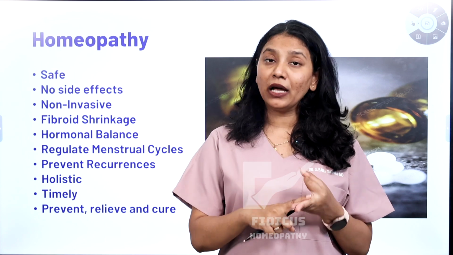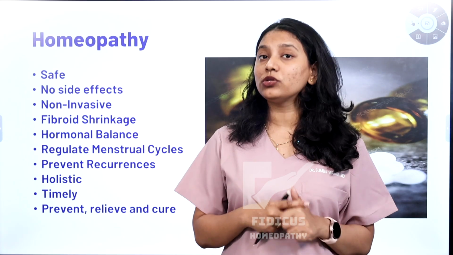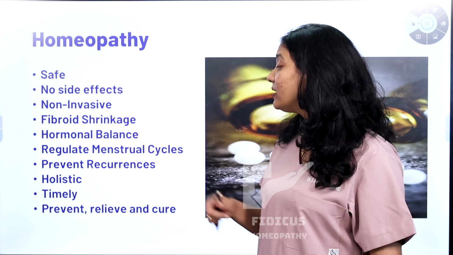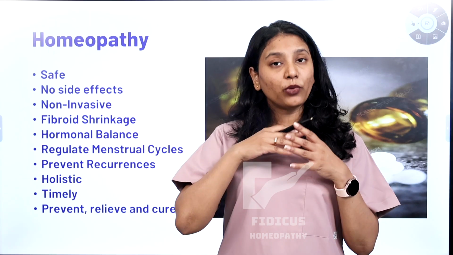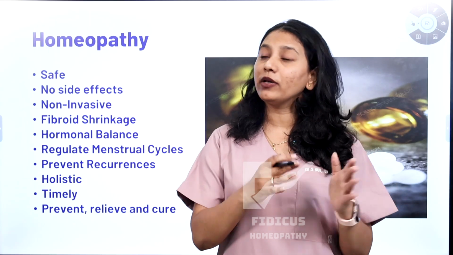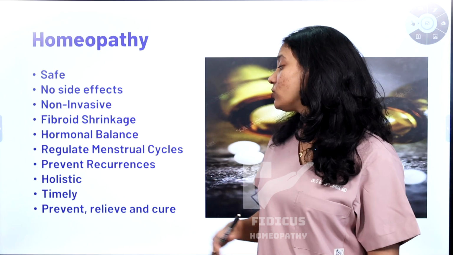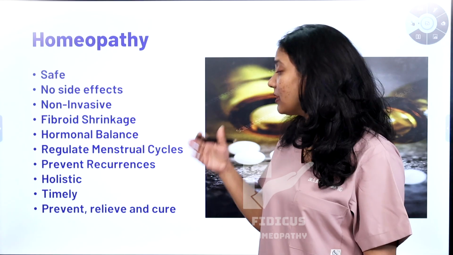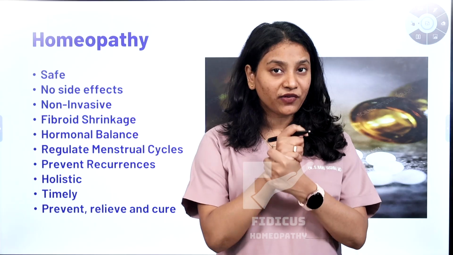There is healthier blood. Your blood quality is improved. Your muscle quality is improved, and not only that, it will prevent further recurrences and also regulate the menstrual cycle. That is, prolonged or excessive bleeding can be controlled through homeopathic medications. It's holistic in nature, and it can prevent further recurrences, relieve the symptoms, and cure your disease. So opt for homeopathy if you are suffering from fibroid.